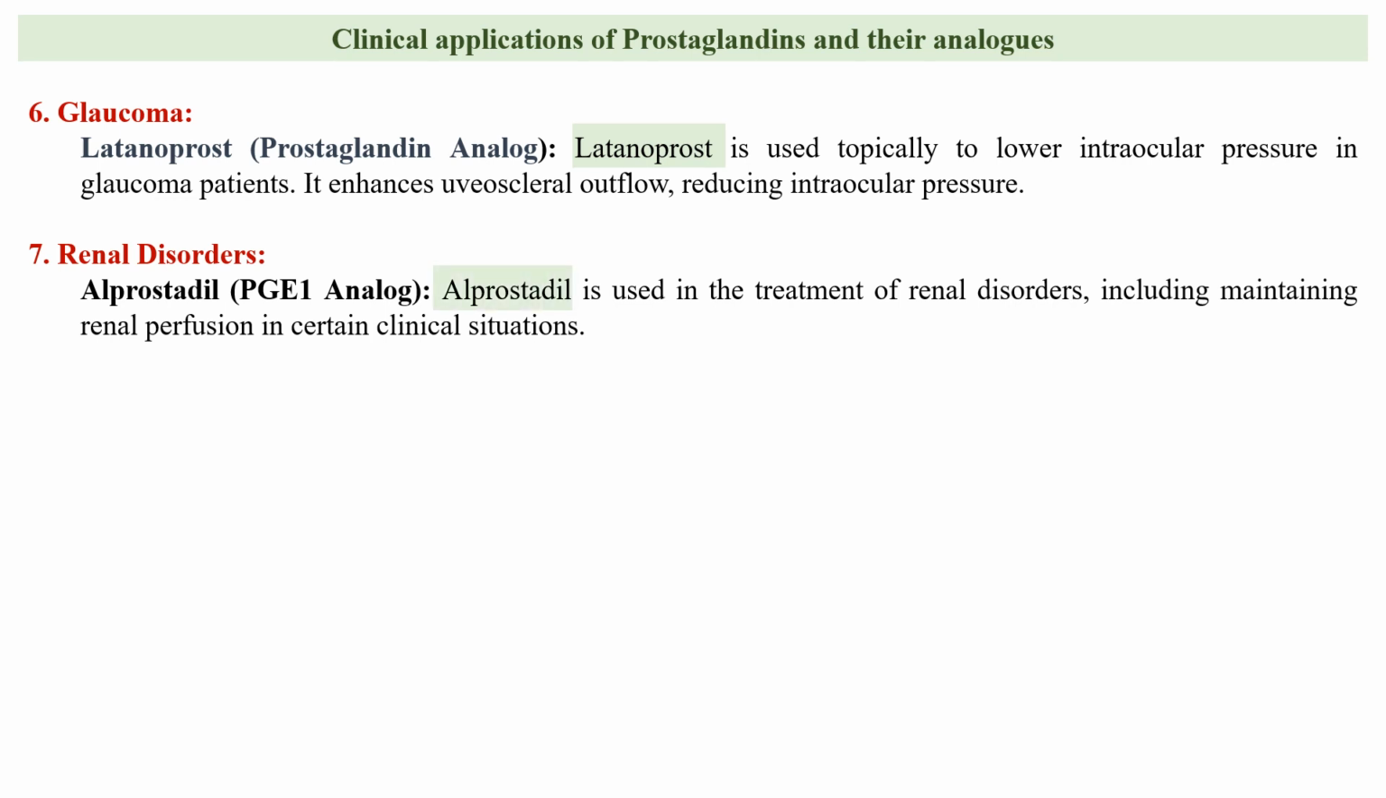Next is the renal disorders. Alprostadil, a prostaglandin E1 analog, has application in certain renal disorders. It can be used to improve the blood flow in the kidney, particularly in the conditions where there is reduced blood supply. So, it is used in the treatment of the renal disorders, including maintaining of the renal perfusion in certain clinical conditions.